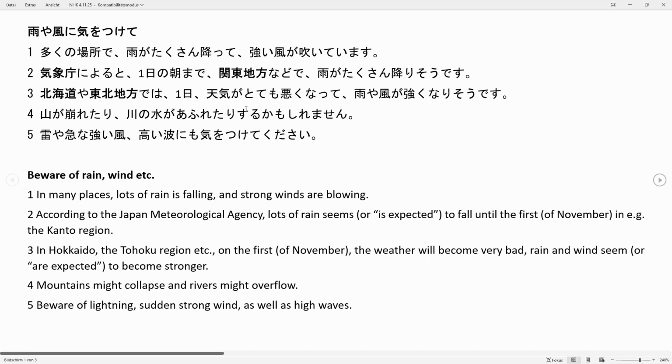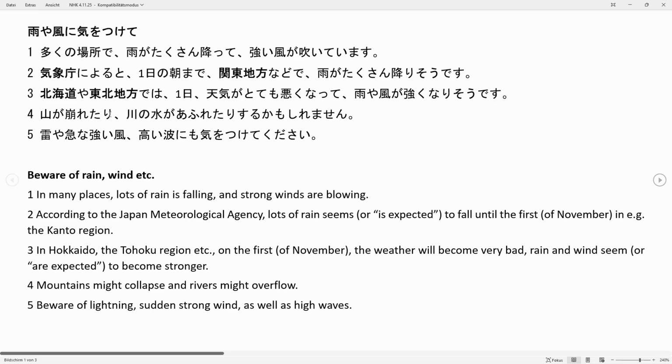Going on to the next sentence, we once again start at the very back. We have this nice little phrase right here, kamoshiremasen, which is a phrase that means something might happen. Kamoshiremasen is always behind a verb that it's modifying. So we have afuretari suru kamoshiremasen, something might overflow. And what's that? Kawa no mizu, so the water from the rivers.